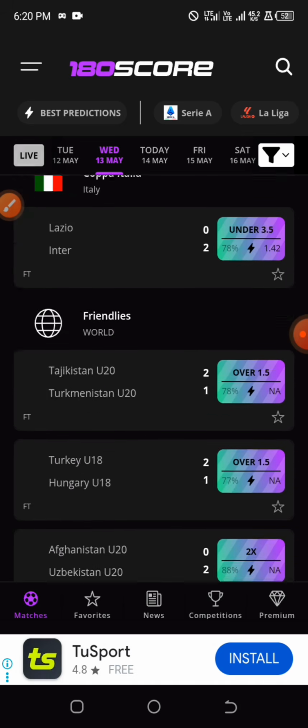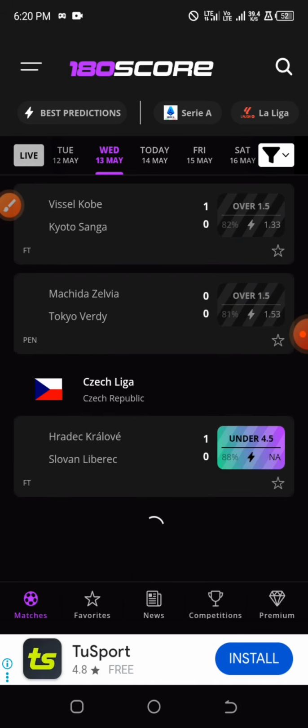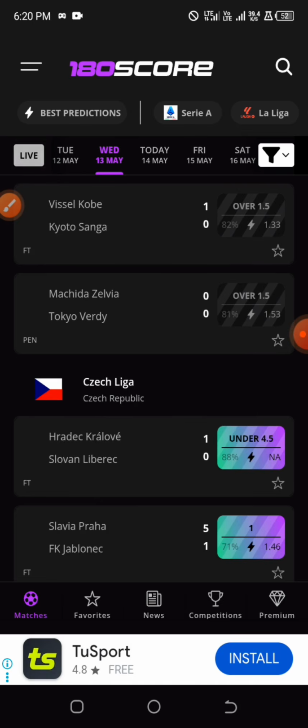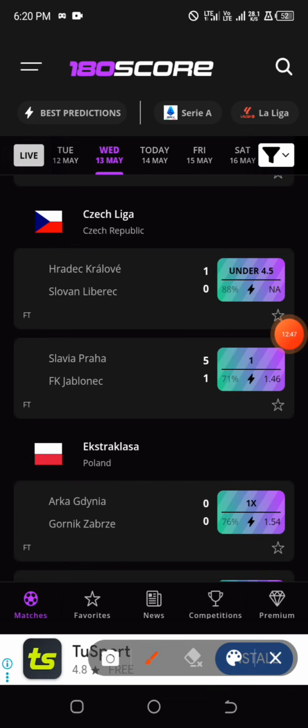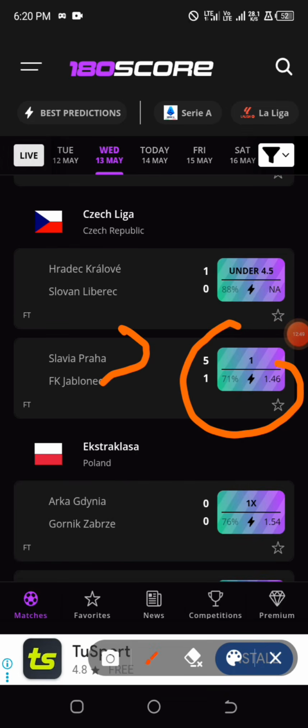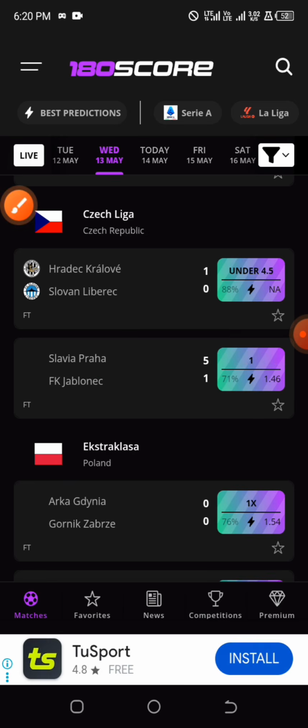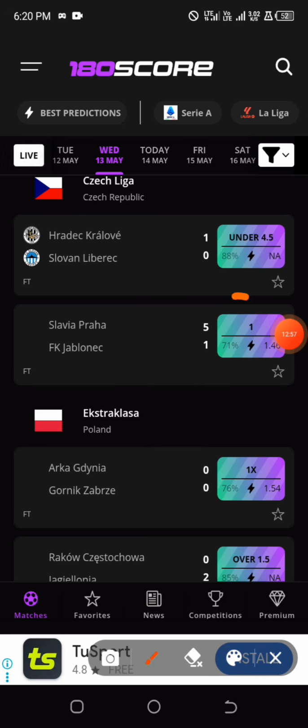So just observe, just check. Right, so we have another one that is under this Zech League. You can see Slavia Praha, they predicted the home team to win with 71% chance of winning. So this confidence percentage that you guys are seeing is not them inputting it manually. I think it is generated by AI.